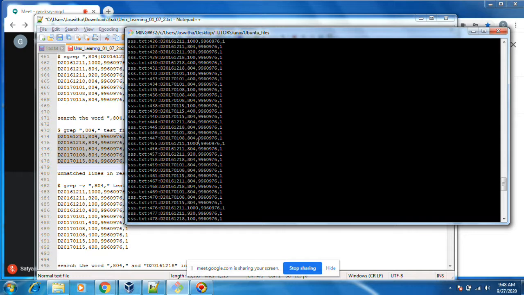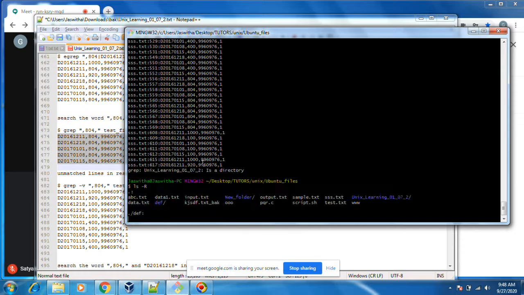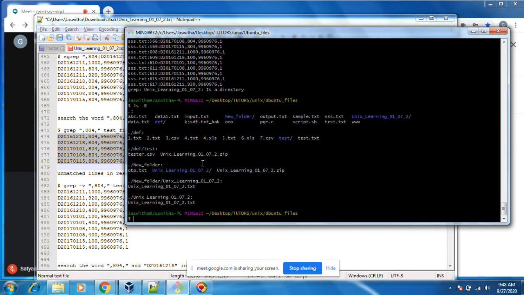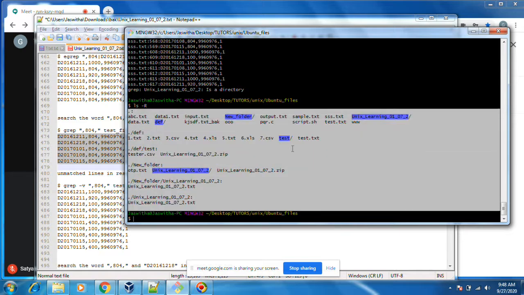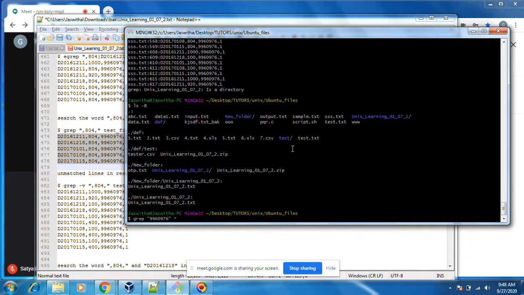Next, till now we have searched within a directory. The last star means within the directory. Next one is ls -R. I want to search all directories, subdirectories, all these files. If I want to search the string in all these files, you need to do it recursively: grep -R, capital R. Recursively I am searching. It will search not only this directory but all the subdirectories.